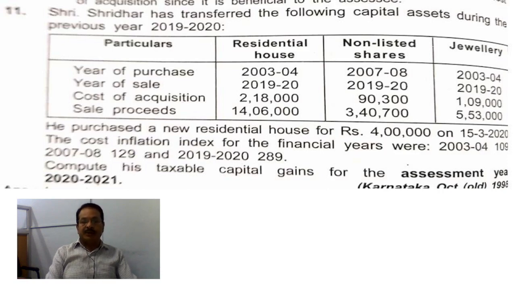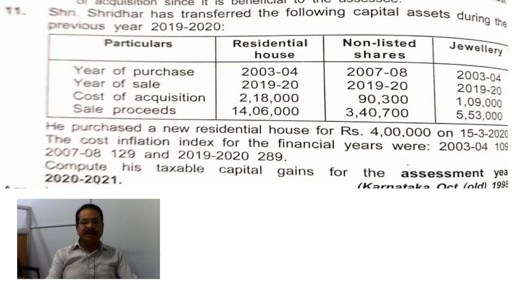Okay, so under that 2,18,000 into 289. I told you earlier, this CII at the top is the same, 289, in all the cases. 2,18,000 into 289 divided by CII of the year of purchase. Look, year of purchase 2003-4.